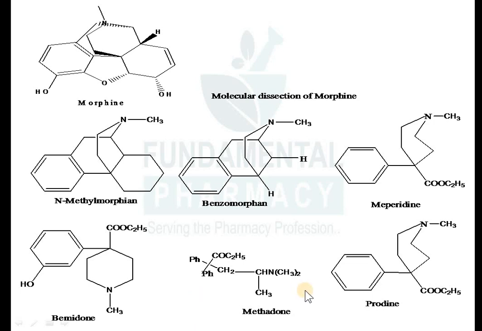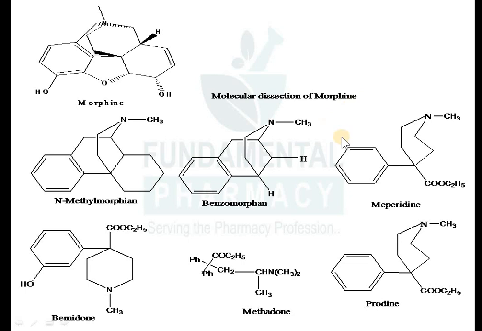Then methadone is another class. In the case of methadone, you will not have the ring structure here. You just have a diphenyl group, then here an ester, that is an acetoacetic acid ester. Then this tertiary nitrogen is not present in the ring; it is separate, a dimethylamino group. Okay, so this is methadone. The methadone category of drugs will have a structure like this. The meperidine derivative will be like this. Then propoxyphene is like only your meperidine.